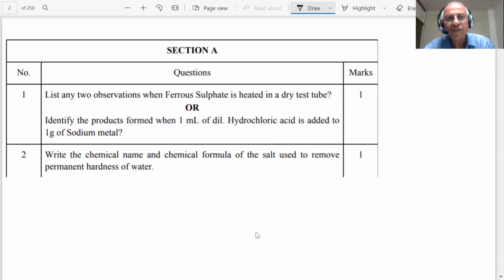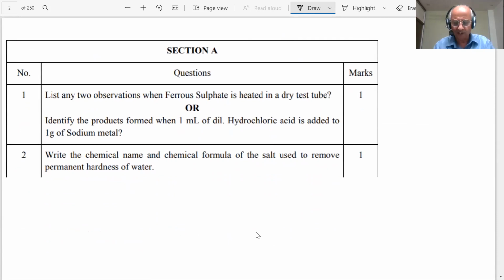So students, I am coming to Section A. In Section A, the first question is on the screen. List any two observations when ferrous sulfate is heated in a dry test tube. I hope you understand from which chapter the question has been given. Students, you are aware that ferrous sulfate has 7 water molecules. If you study the NCERT book, in the chemical equations, it is an example of thermal decomposition reaction.